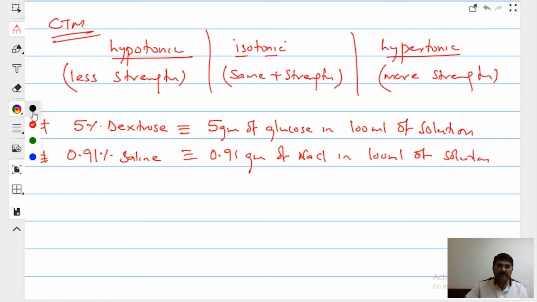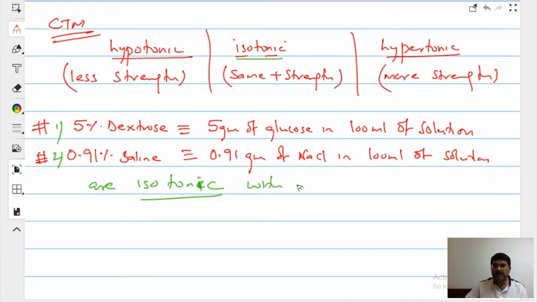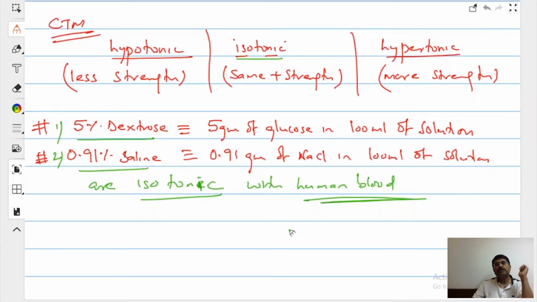Why am I stressing upon these two solutions? Solution 1 and solution 2 are isotonic with human blood. Whenever a patient is going to be transfused any solution from outside, either of these two solutions should be used. We will discuss it later on.